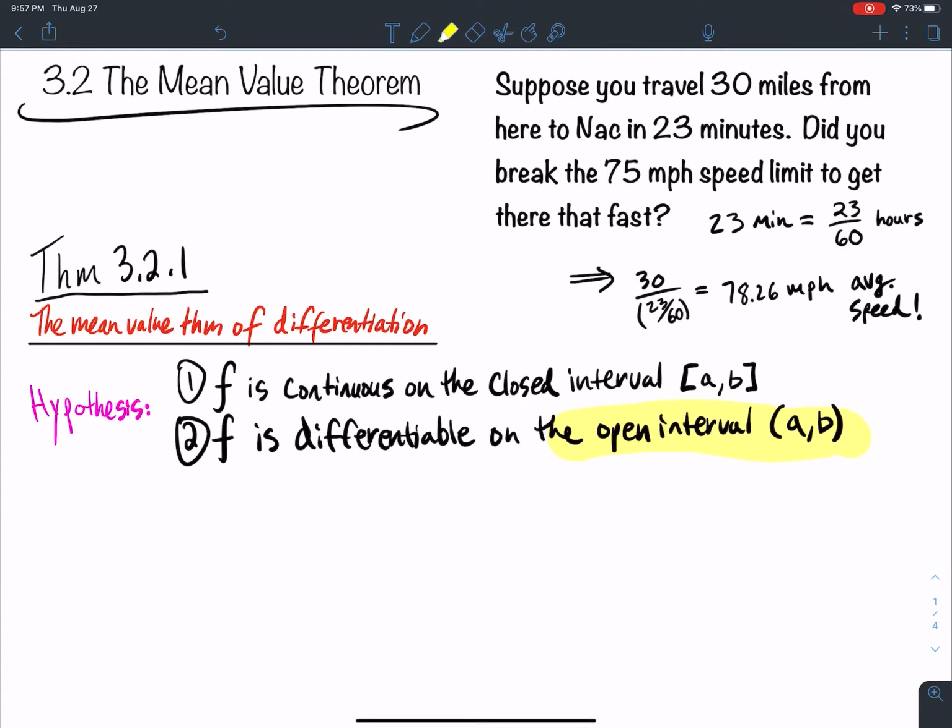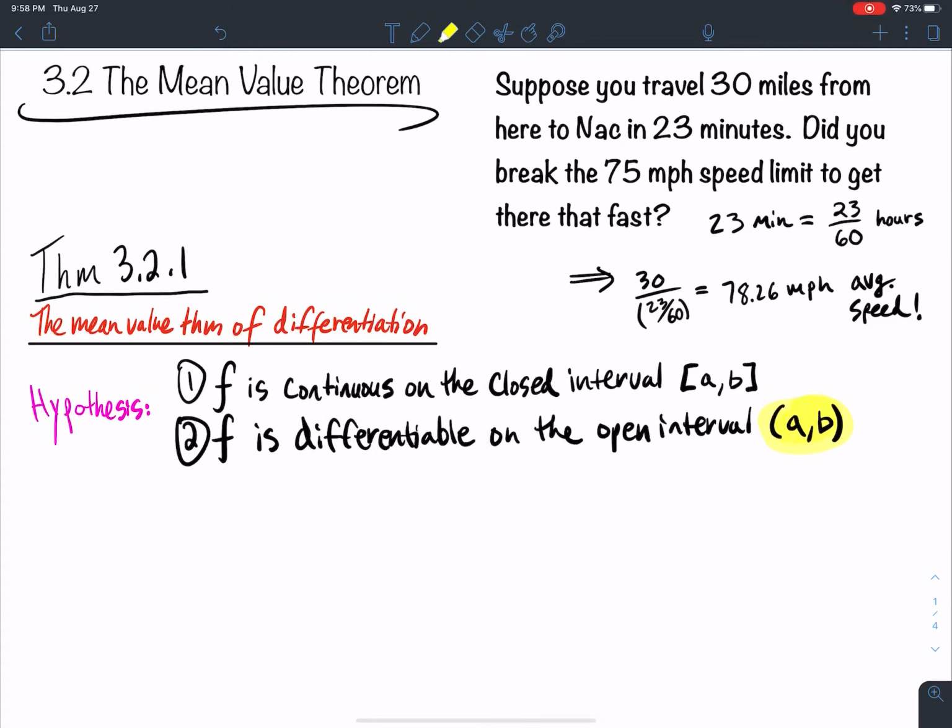Why? Because you can only be differentiable on an open interval, because remember, we're taking that limit, right? So when we think about the idea of a limit, we need to be on both sides, the left and right side.